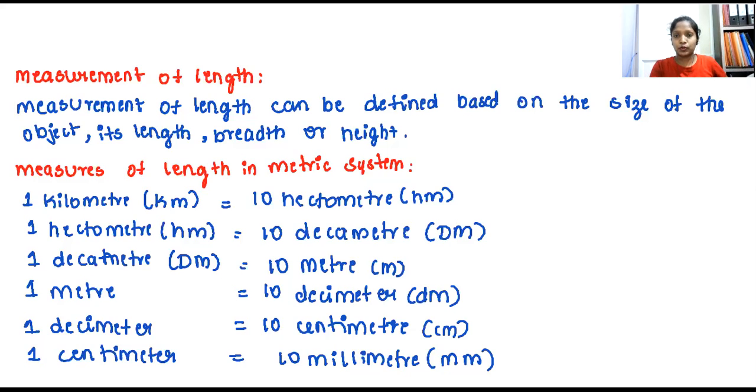Okay, so I hope you all copied this. Now I'll go with the 10 hecto. You are asking, see, 1 kilometer can be expressed as 10 hectometer. That means hectometer is smaller than kilometer. Say for example, 1 minute, in 1 minute you have seconds, you have milliseconds, everything, isn't it? That's what it comes to in the measurement of length too. Fine. So now I'll go with your next part. Just give me a minute.